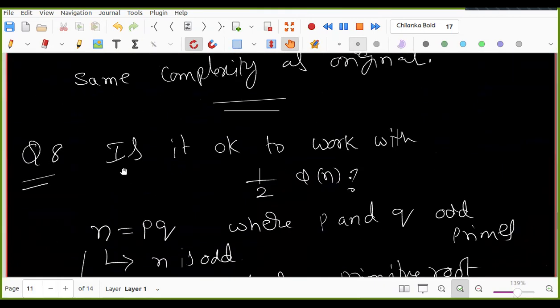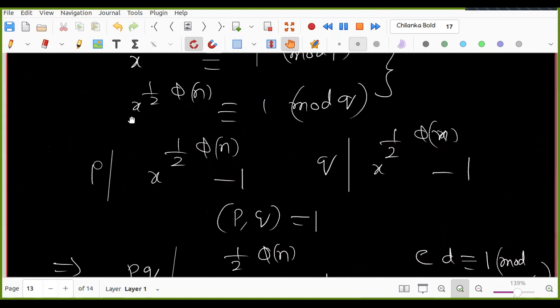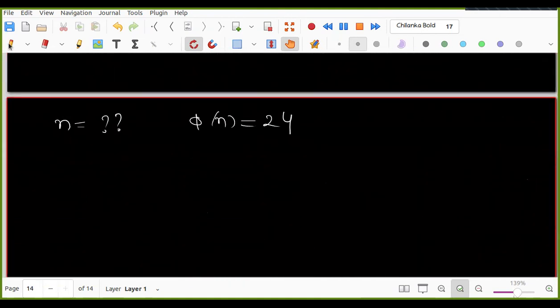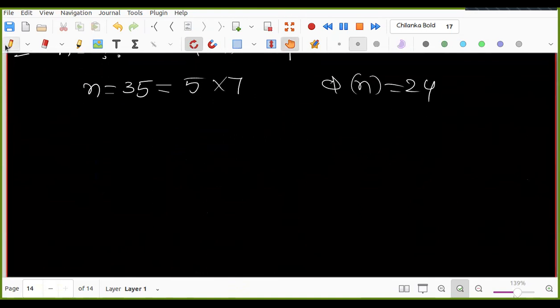Okay, so that is question number 9 I'm discussing now with you. When n is equal to 35, it is a product of two small primes, 5 into 7. So phi of n is equal to 24, right? Now, what E do I have to choose and what D do I have to choose?